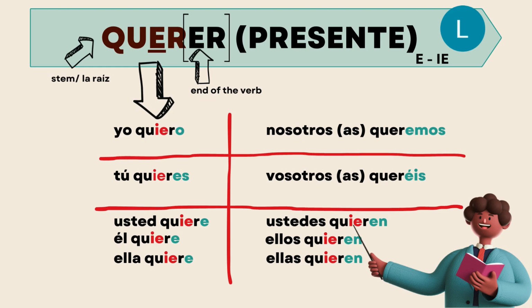So if we look at the table and the conjugations, I've added all of the pronouns. Moving forward in this video, I will take them away, but you should already know where those pronouns belong. The first conjugation says, yo quiero. Yo quiero. That means I want. Tú quieres. Tú quieres. That means you want. Remember, that's you informal.